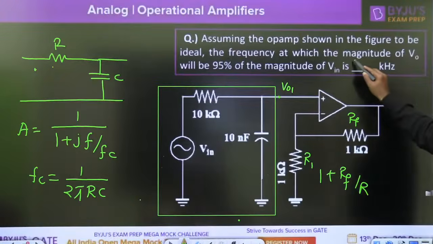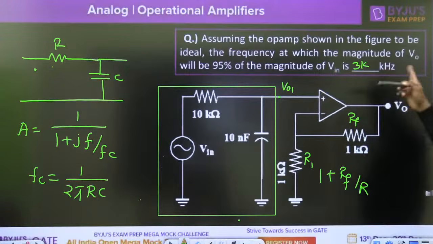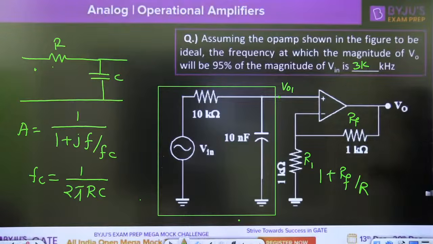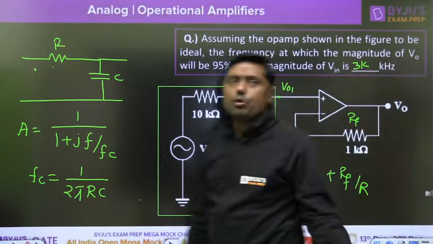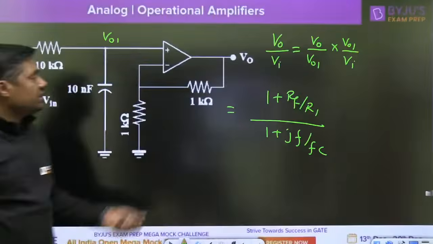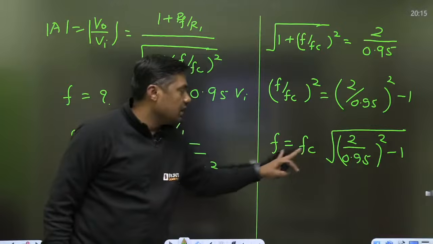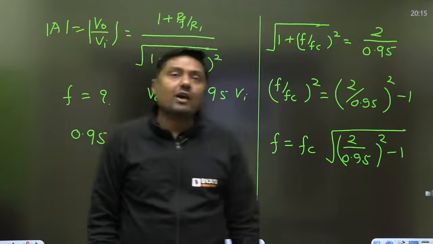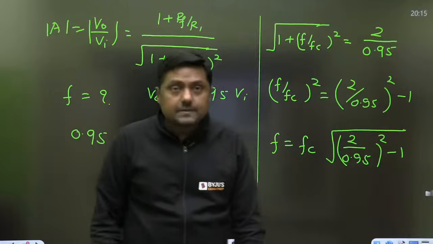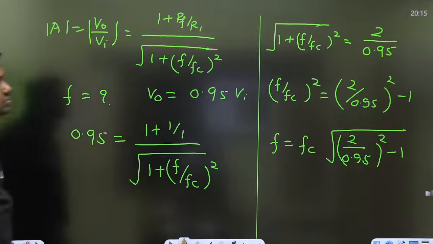You will get around 3 kilohertz. You check my answer. I think this is the right answer, 3 kilohertz. Calculation is your part. Already I have given each and everything. Put the value of Fc here and you will get the F for this value. Okay guys, that is the answer for this question.